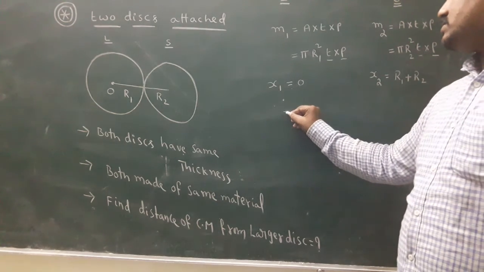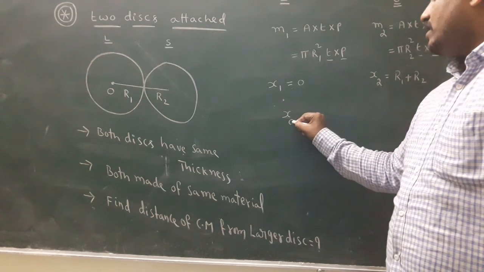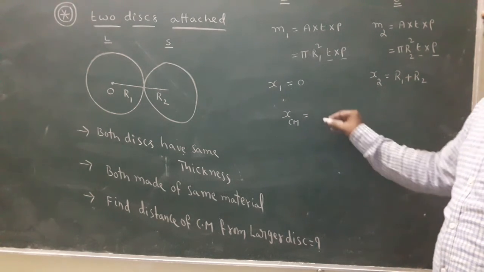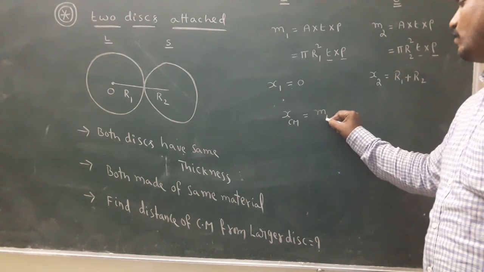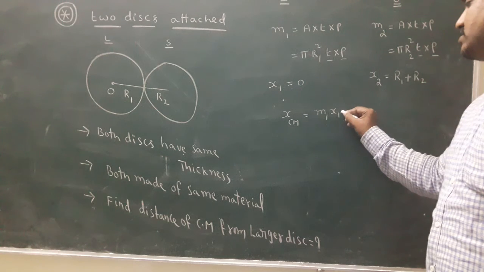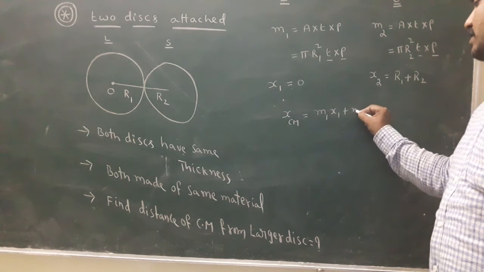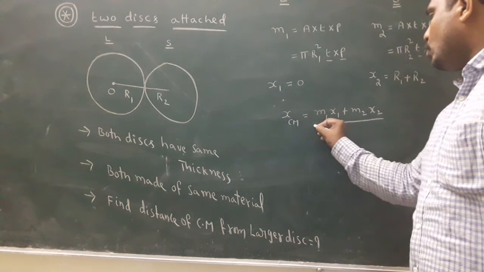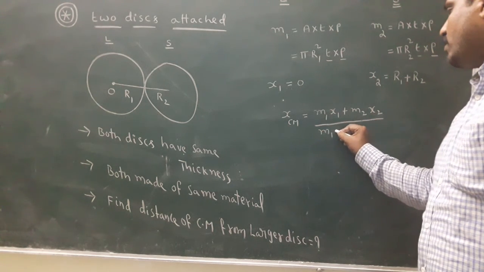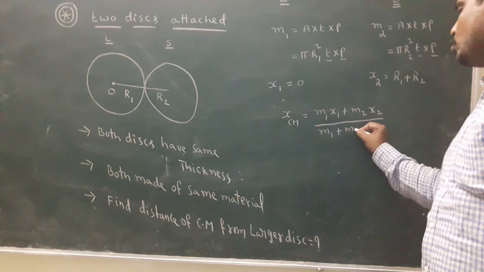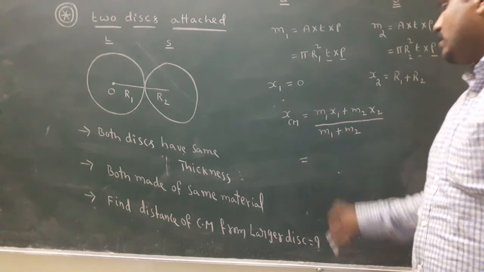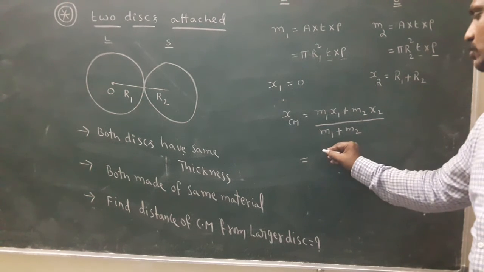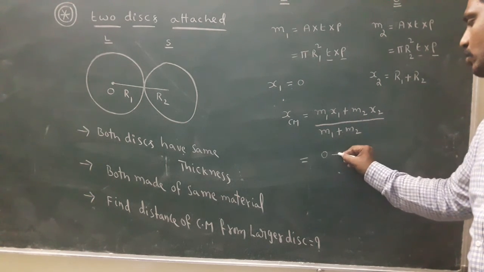What is the formula for XCM? XCM is (m1 x1 plus m2 x2) whole by (m1 plus m2). Here m1 x1 is 0, since 0 into anything is 0.